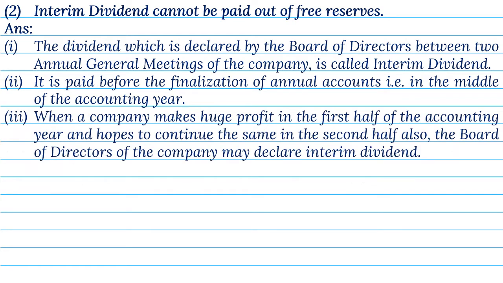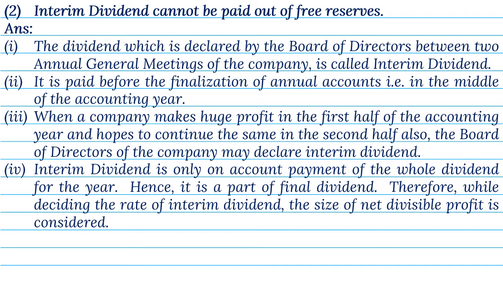3. When a company makes huge profit in the first half of the accounting year and hopes to continue the same in the second half also, the board of directors of the company may declare interim dividend. 4. Interim dividend is only on account payment of the whole dividend for the year. Hence, it is a part of final dividend. Therefore, while deciding the rate of interim dividend, the size of net divisible profit is considered.